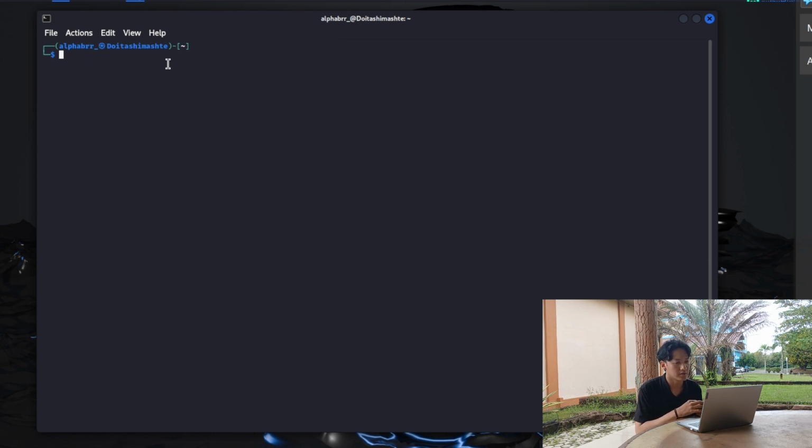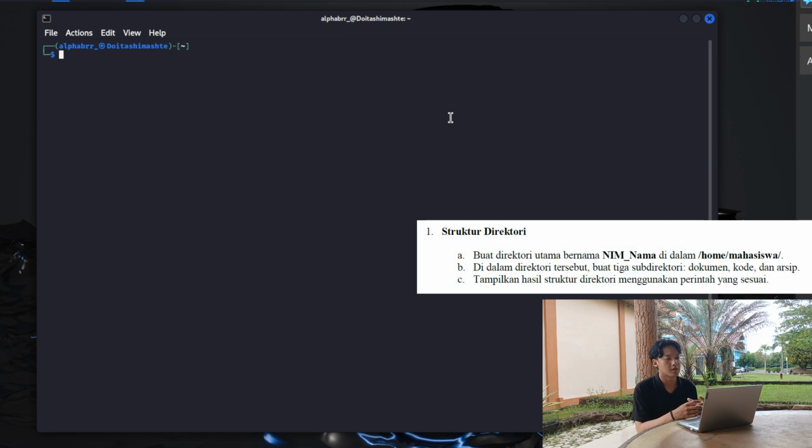So we begin the first task. Yes, the first question is about making the structure of the directory. We will be using the mkdir command to make the directory. So we write mkdir /home/mahasiswa.